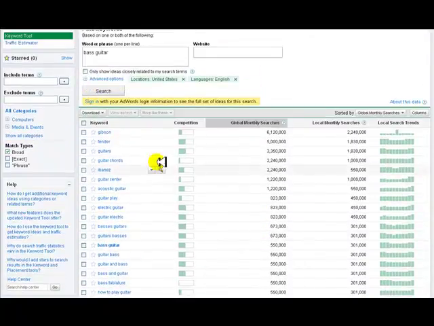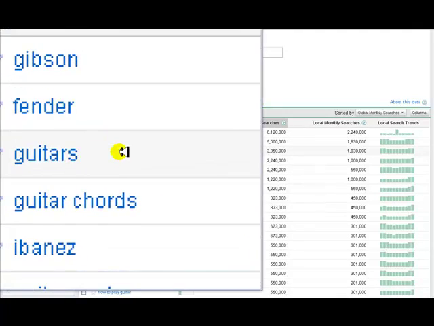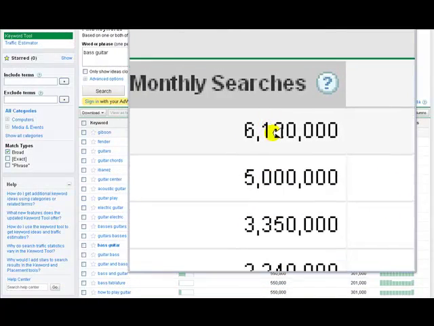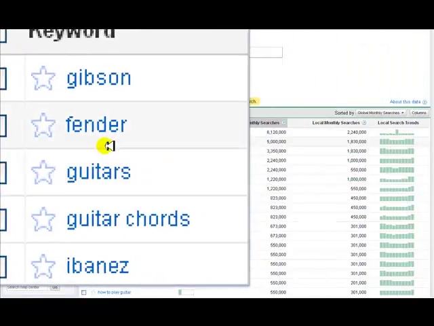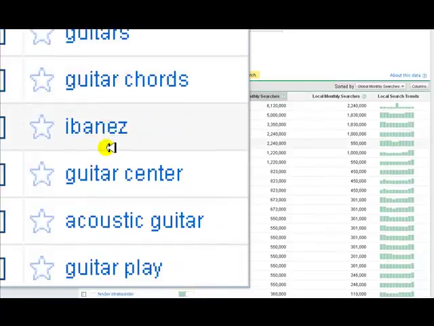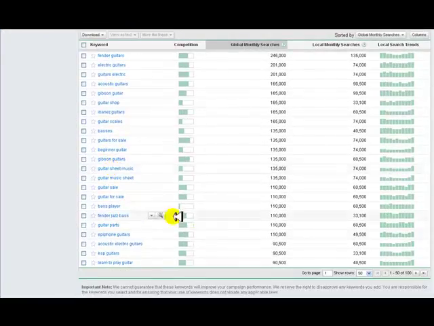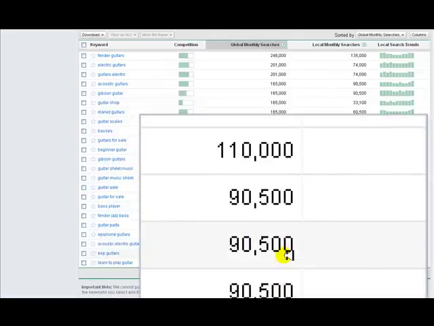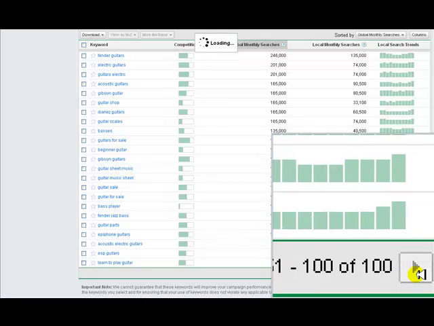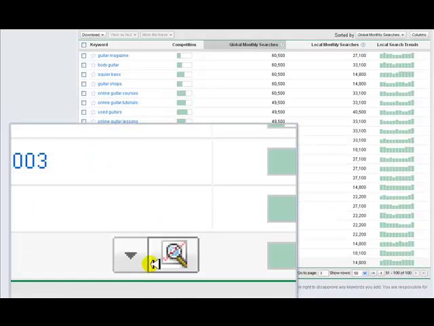So instead of going after, and you certainly don't want to go after Gibson, Fender, guitars, huge amounts of search volume, which typically means huge amount of competition for those search terms. But as you go on down the list, you're going to see that there's less and less. Here's only 90,000 searches, and let's kick it over one more here, just so we can see the rest of them, and now we're down to the 40,000.